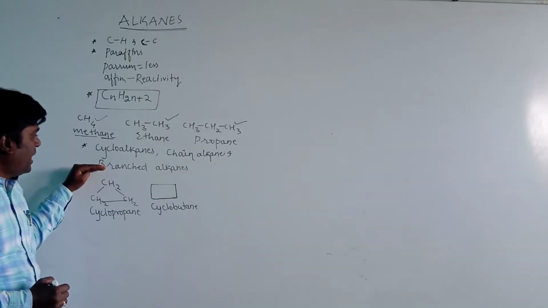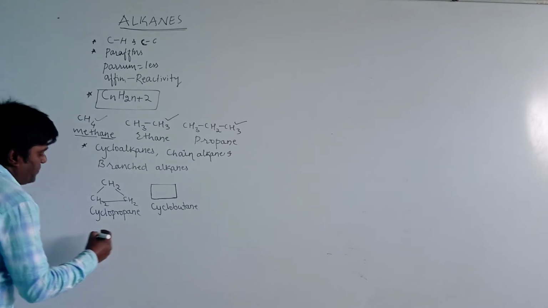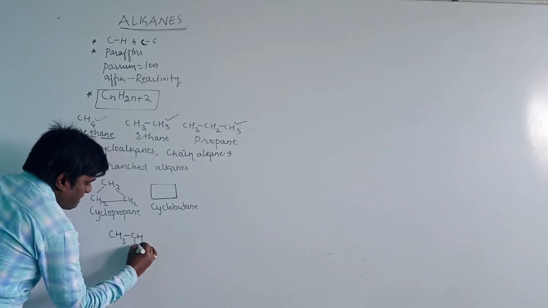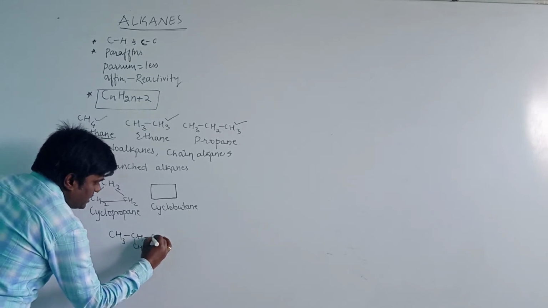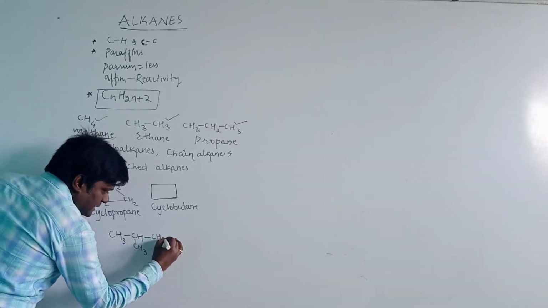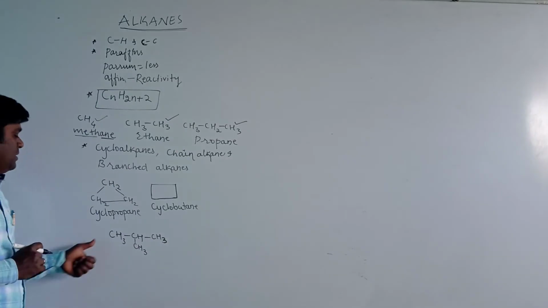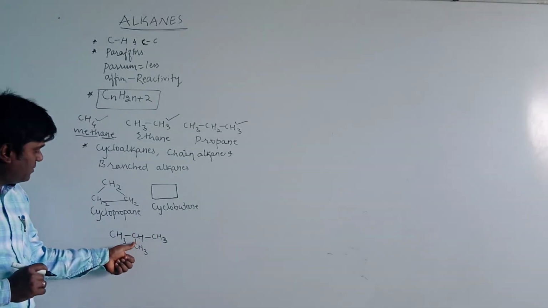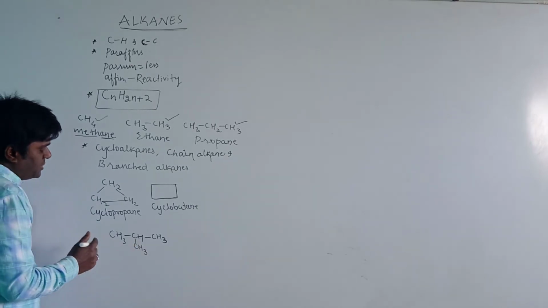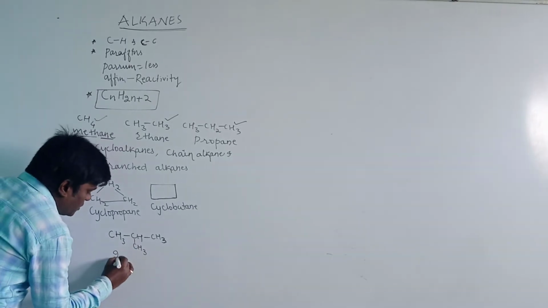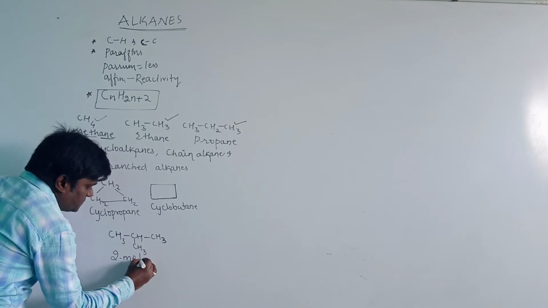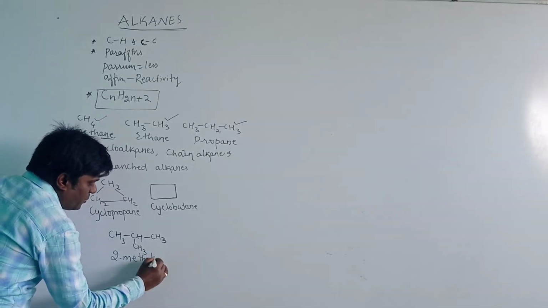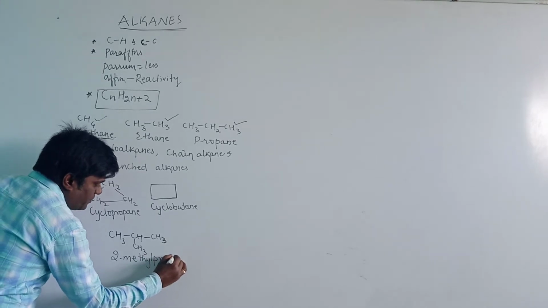Then let us see the branched alkanes here. The branched alkane CH3CH(CH3)CH3. Here, anything other than the parent chain is known as a branch. Here one branch is present. The name for this compound is 2-methylpropane, which is the IUPAC name.